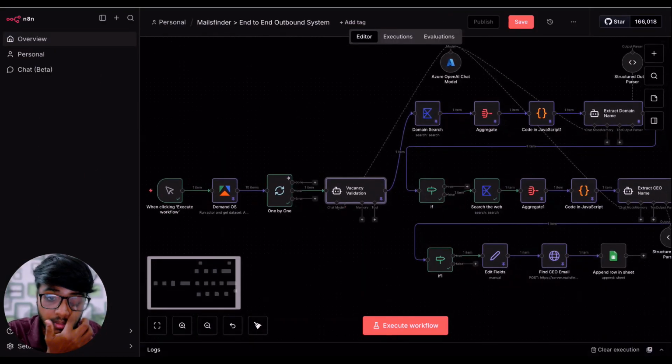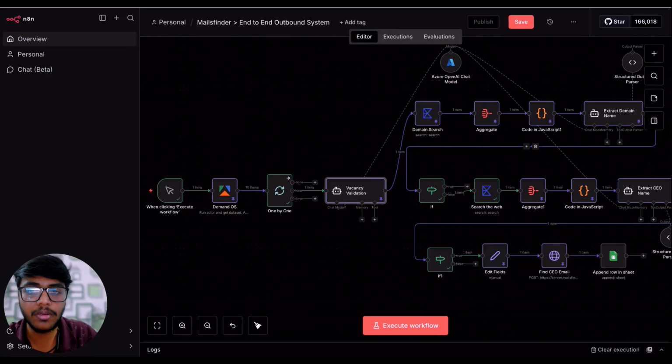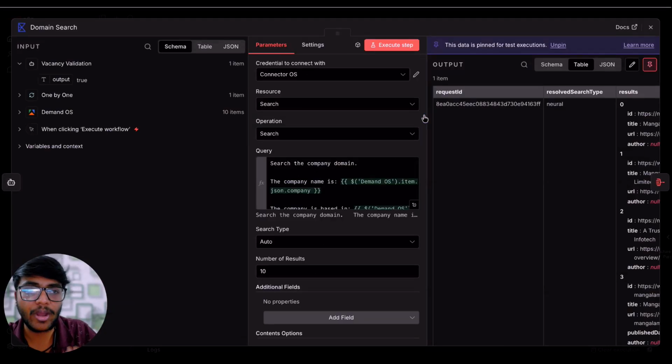Then, once we have a list of valid jobs, we will try to find the company.